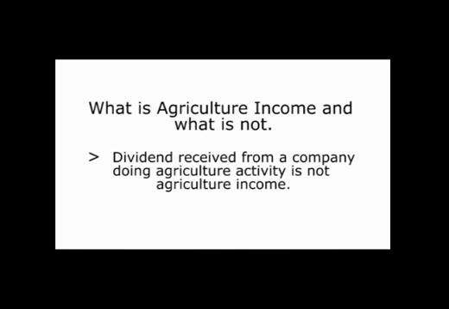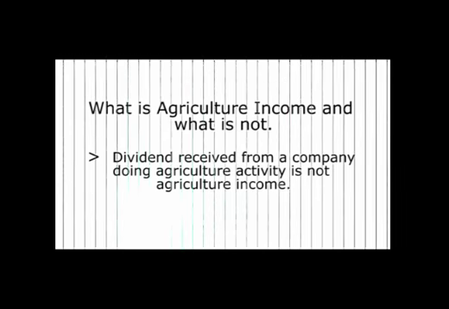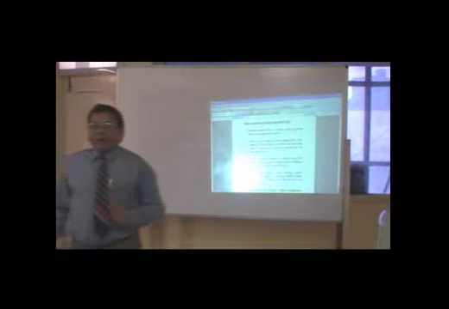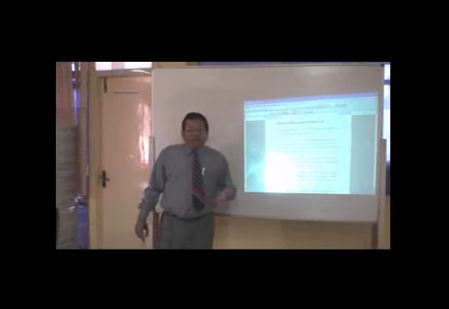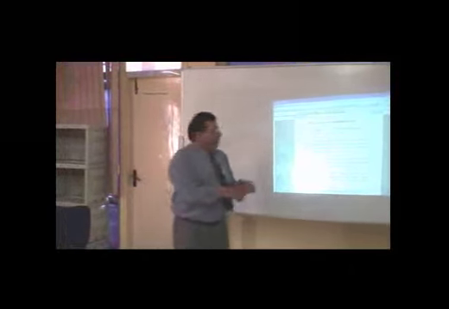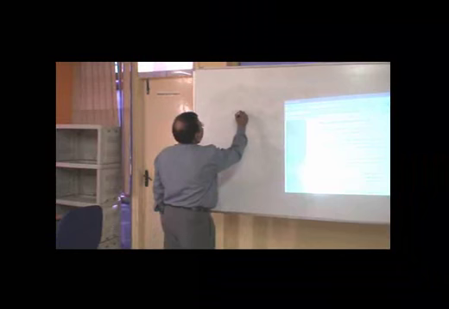But a person who is just getting income from the company by virtue of holding shares, getting the income as a dividend from the company, cannot term it agricultural income, because that would be deemed to be income by virtue of holding his shares. So this income will not be exempted under section 10(1), meaning under subsection 1 of section 10. However, if this particular person is getting the dividend from any Indian company, then it will be exempt, not as agricultural income, but under subsection 34 of section 10.